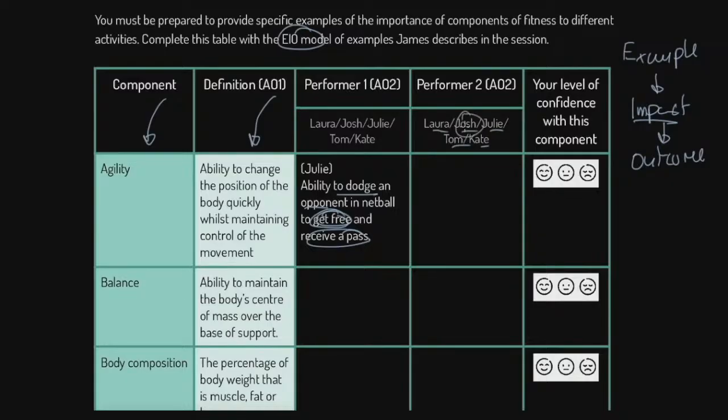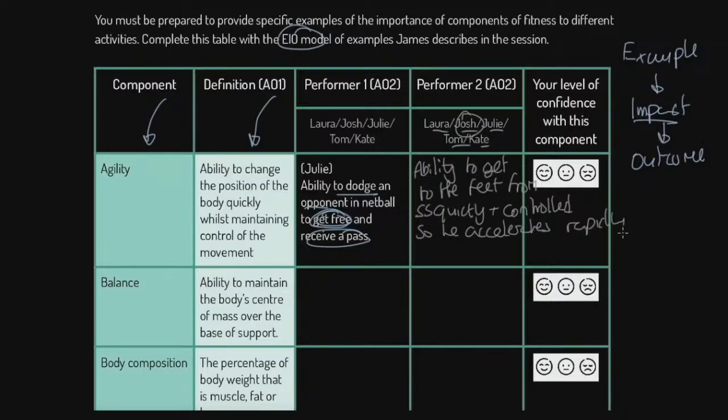Okay, now Josh doesn't use a lot of agility because he's a straight line sprinter. He doesn't do a lot of change in directions. So we're going to say ability to get to the feet, which is a change in direction, of course, from, I'll just put sprint start position there, SS, quickly and controlled. So he accelerates rapidly and leads the race after 15 meters.